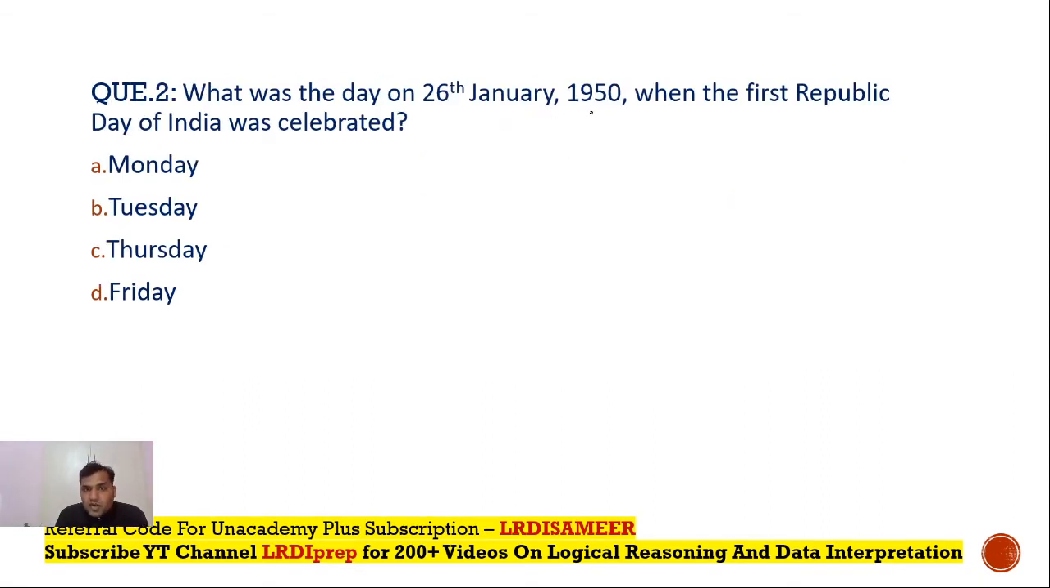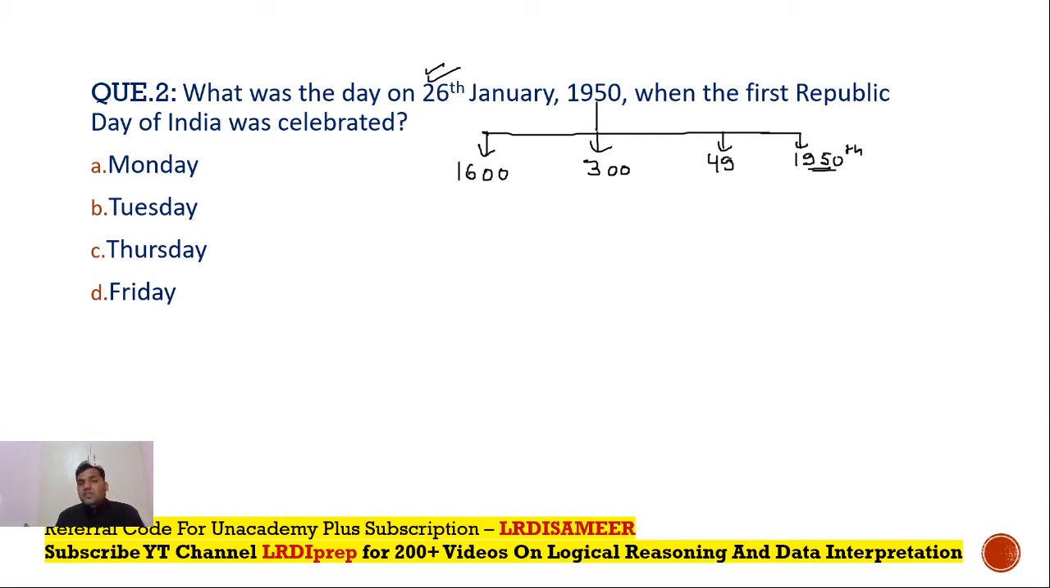We are supposed to find out the day on the 26th of January 1950. What will we do? We'll divide 1950 into parts. One is a period of 1600 years, one is a period of 300 years, one is a period of 49 years, and one would be the 1950th year that we are talking about, of which we take only 26 days. In 1600, the number of odd days is 0. In 300, the number of odd days is 1.